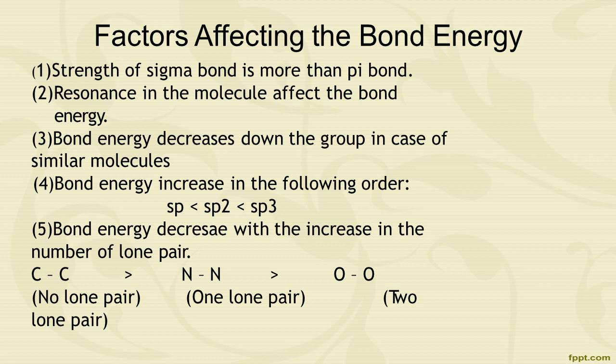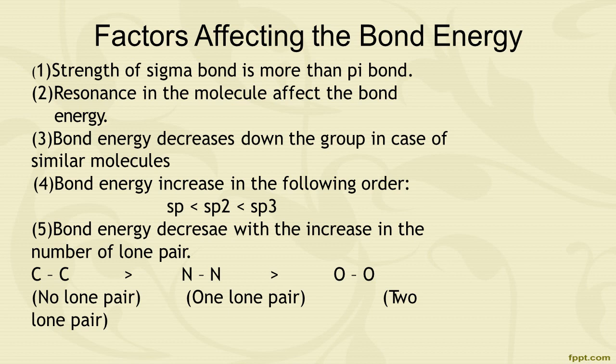Next one, bond energy increases in the following order: sp, sp2 and sp3. It means bond energy is less in sp and higher in sp3 hybridization. Last one, bond energy decreases with the increase in the number of lone pairs.